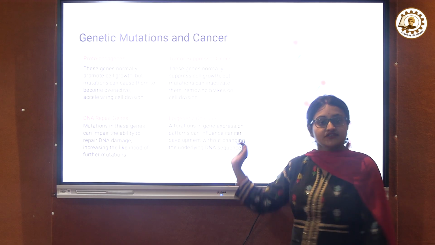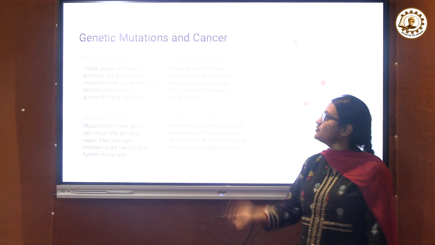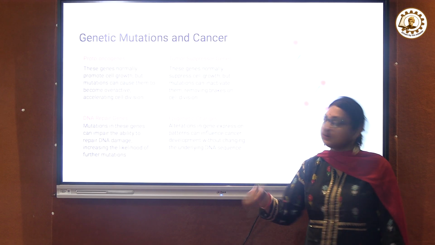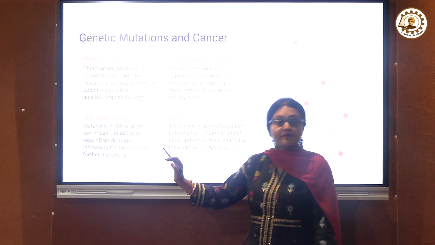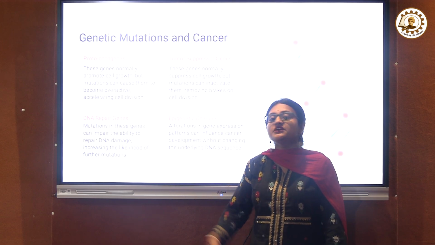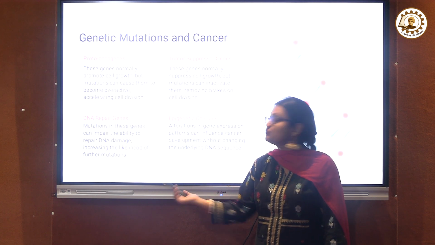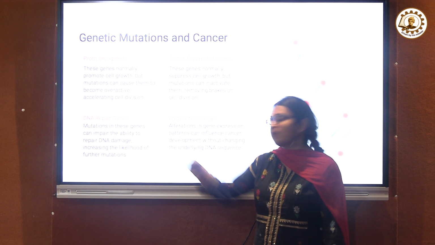Tumor suppressor genes. These particular genes suppress or inhibit the growth of the tumor. But if they are mutated, then it causes cancer. The DNA repair genes: if any damage normally happens in our DNA, then it can be repaired. But the mutated form of these DNA repair genes causes cancer.